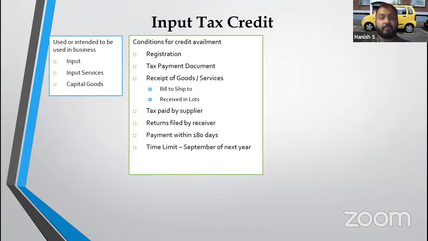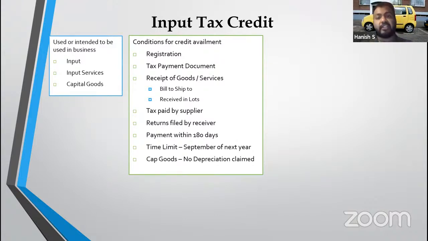The time limit for claiming credit of any invoice for that financial year is 6 months from the end of the financial year. So if we are talking about an invoice received on 1st April 2020, the due date is 30th September. If I am receiving the invoice on 31st March 2021, even then the due date is 30th September only. So that means I get the time which is 6 months from the end of the financial year, right?